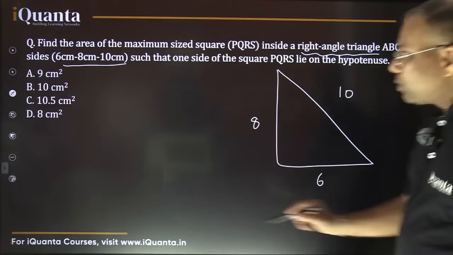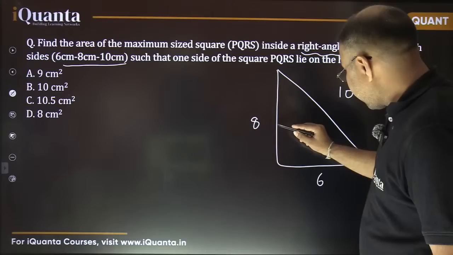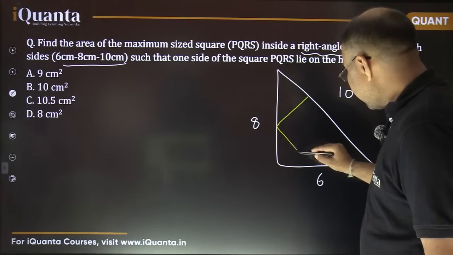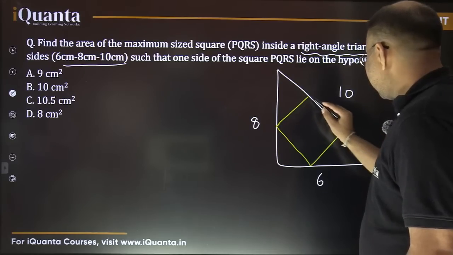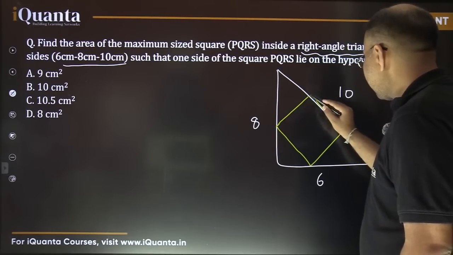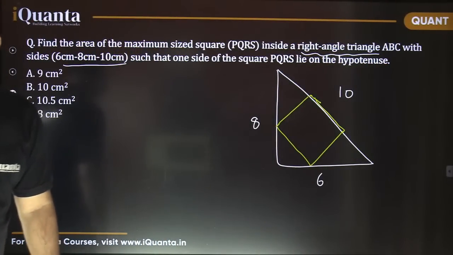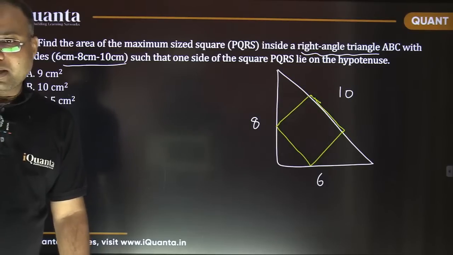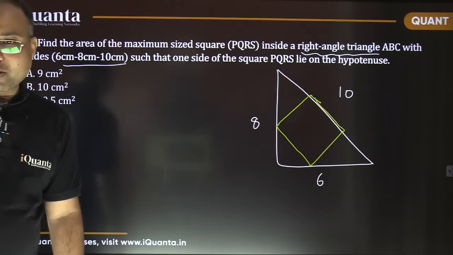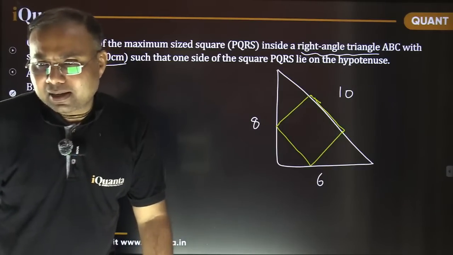So let me use other color here. I'm drawing it somehow, maybe देखते हैं कैसा बनता है. Let's say this is the side of square here, this is another side, and this is another side, and this is a side which is along this hypotenuse. ठीक है ना? Okay, I don't prefer to use any formula. Most of you, those who know me, know that I don't prefer to use any formula because to me it is a burden. Now, because I'm not going to get 100 questions based on this. But anyway, so now in this diagram, can you see any similar triangles?